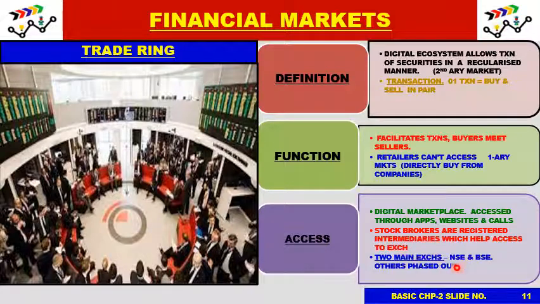Now there are two main exchanges in India, the National Stock Exchange and the Bombay Stock Exchange. There is a Pune Stock Exchange, a Bangalore Stock Exchange, but they are slowly being phased out because most of the companies listed in India are now represented in NSE and BSE altogether. NSE has around 3000 companies while BSE has around 6000 companies. These are just ballpark figures. You can research them on the internet because these figures keep changing as and when new companies start getting listed. New companies keep on getting listed on both the exchanges.